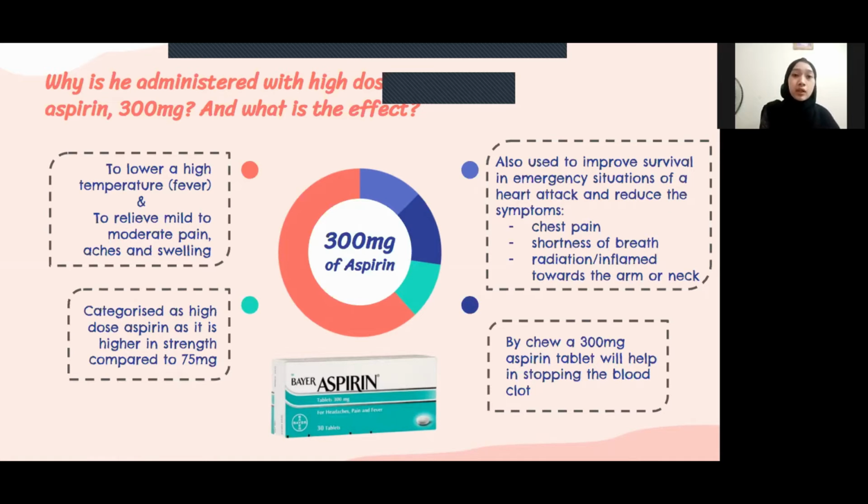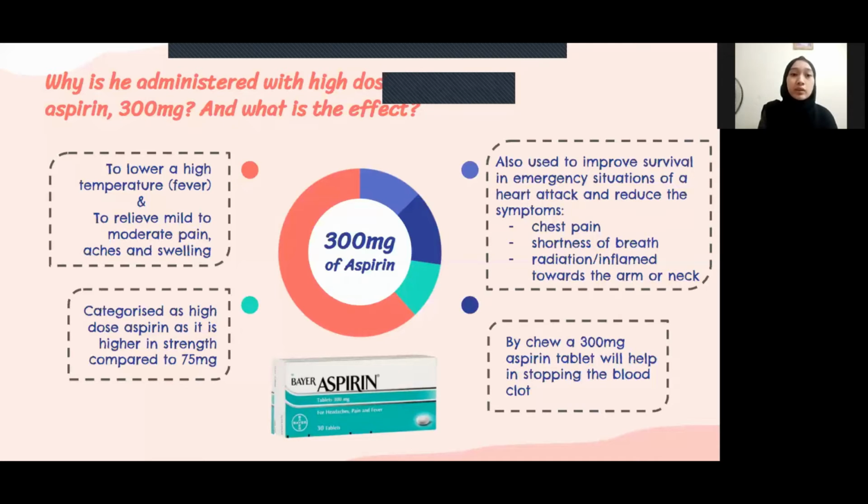So 300 milligram of aspirin can lower a high temperature, which is fever, and it also relieves mild to moderate pain, ache, and also swelling of inflammation. High dose aspirin is also used to improve survival in an emergency situation of a heart attack and reduce the symptoms. For example, in this case, the retired teacher having chest pain. So with the aspirin, it could reduce his pain, which is chest pain. It can also reduce other symptoms of a heart attack, which are shortness of breath, and radiation or pain towards the arm or neck, and more.